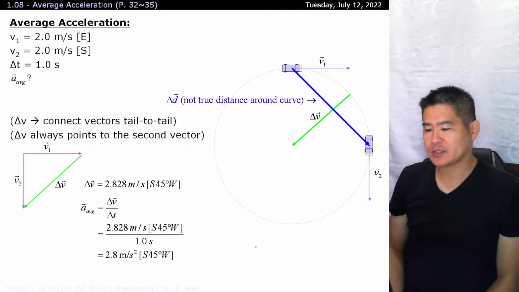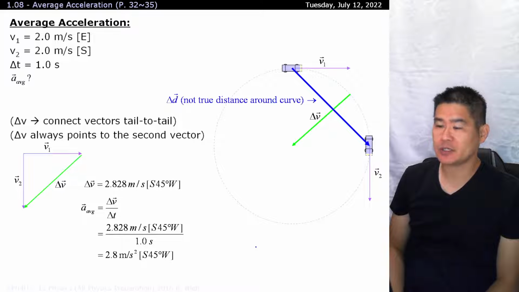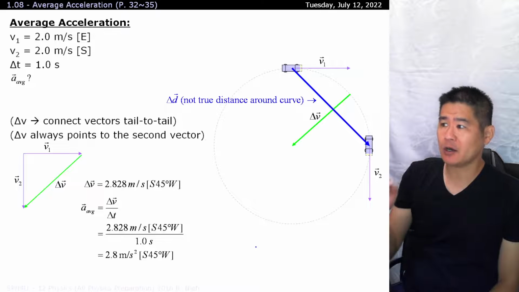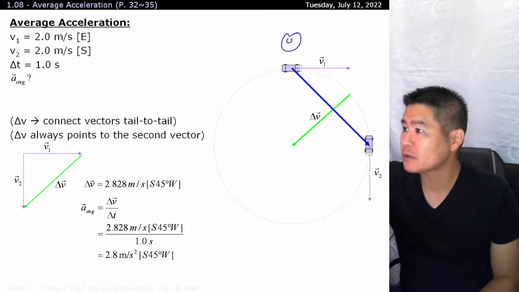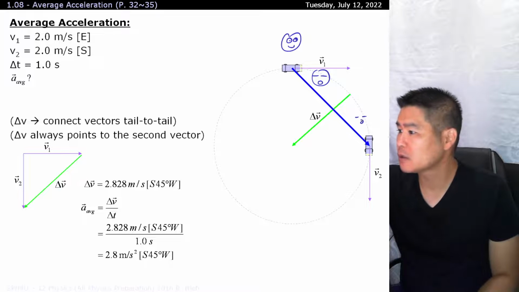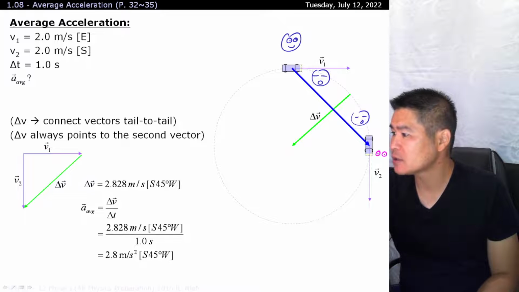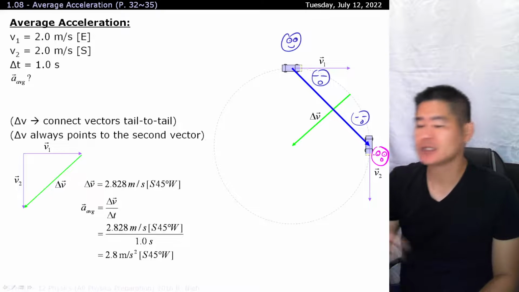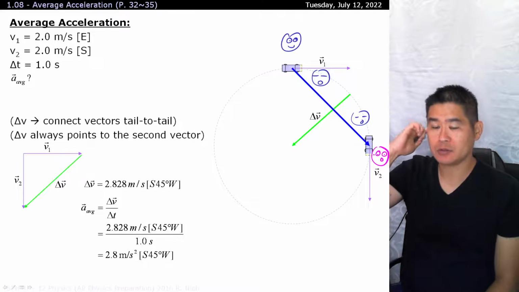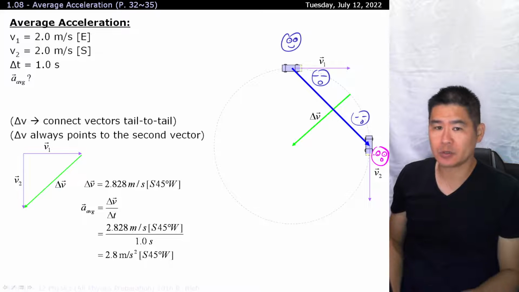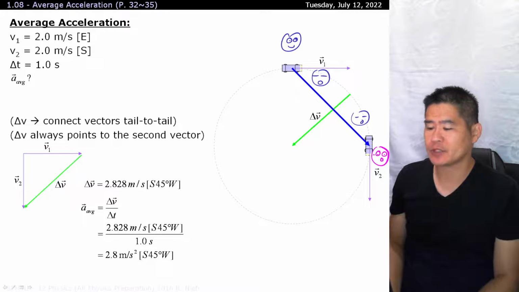All right, and as I said, the number over here will not be accurate in accordance to centripetal acceleration, and that's because this is taking your average, where in some ways you're taking a shortcut. You're not going around the entire arc, you're just opening your eyes over here, then closing your eyes during your journey, and you're not opening your eyes again until at the end. All right. So for all you know, you might have gone around the curve, but you could have taken a shortcut as well and teleported. Okay, so it's not going to give you the accurate answer, but it's sufficient for at least tonight's homework.